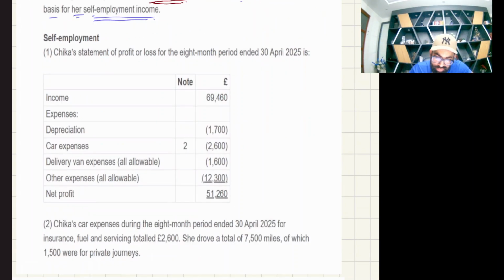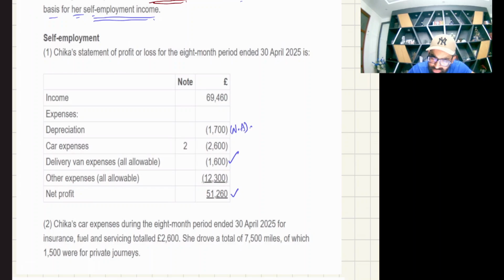Now the first thing, Chika's statement of profit and loss for the 8 months. This part is very tasty, very easy, one of the favorite parts of students, in the scoring area. Chika's statement of profit and loss for the 8 months period to 30th April 2025 is, so this is your net profit. You will start from net profit and then you will adjust. So first thing, can anybody guess which expense is strictly not allowed? Depreciation is strictly not allowed. You'll add back.